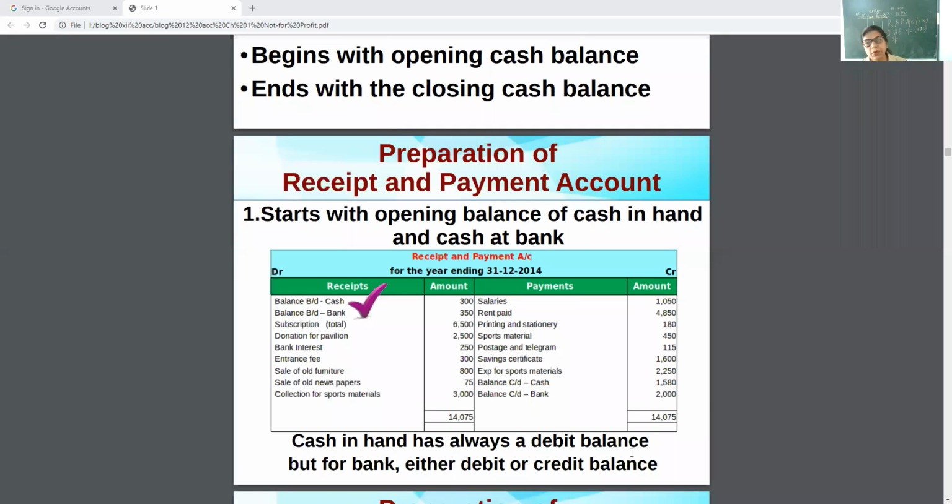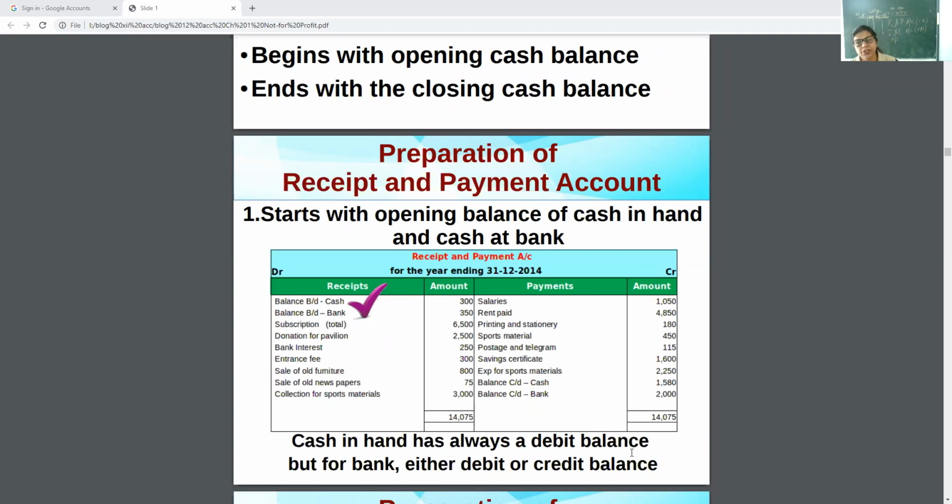Here, one member paid the subscription money, the membership fee. That is on the receipt side. One member paid the membership fee for life membership. Life membership means a large amount for a long time period. That also is entered on the receipt side, or we can say debit side, we can say inflows, incomings. Simple. There is no need to have deep accounting knowledge for an NPO for the preparation of the receipt and payment